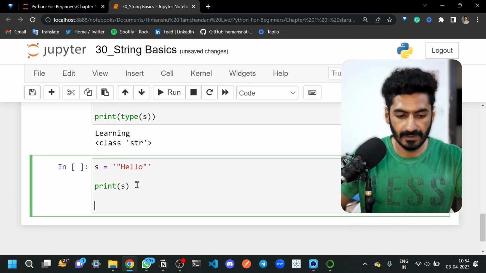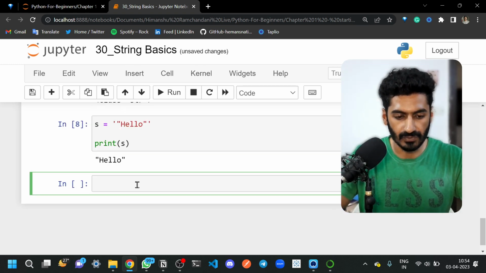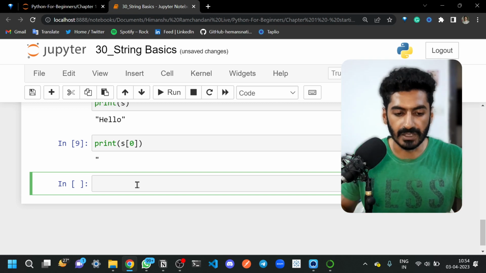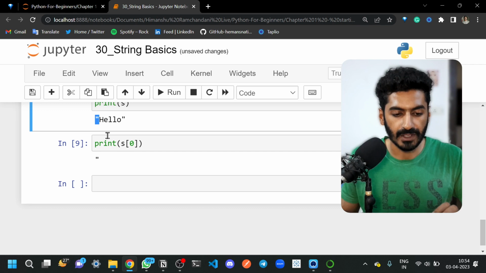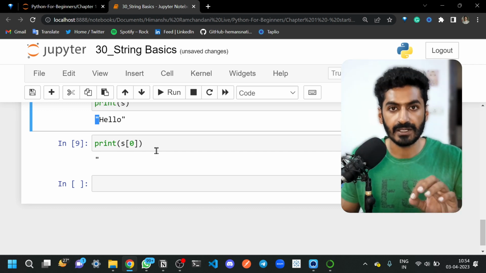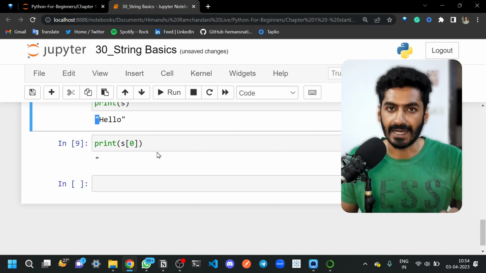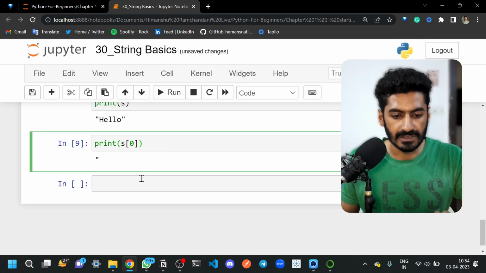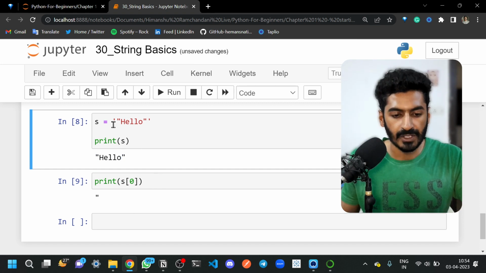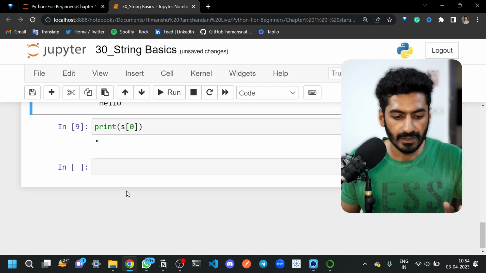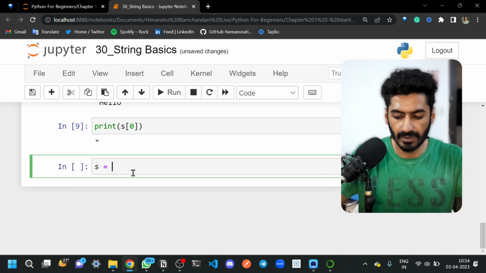So if you run this, you will see double quotes here. Now, if you print the 0th index element, you will see that double quotes will be printed. So this is considered as a character. Every key on a keyboard is considered a character. So this is how it works. If you print s of -1, double quotes will be printed. So if you want to differentiate between two, you can use this. Now, what's the issue with using it like this?